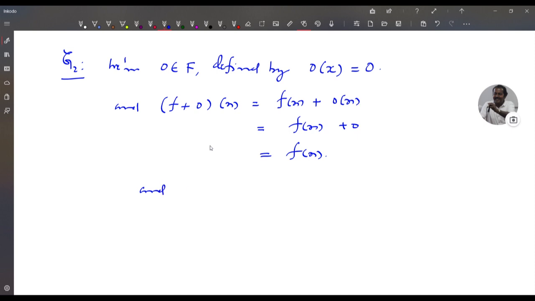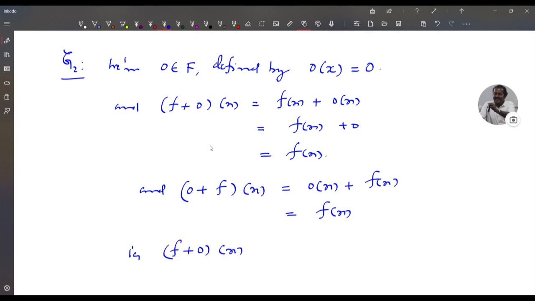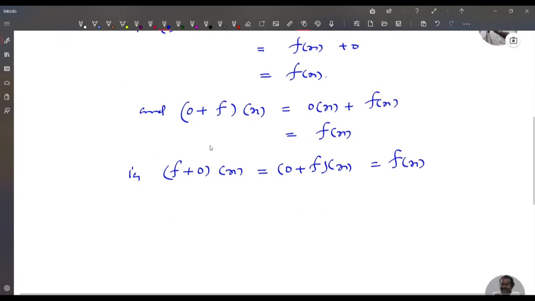And (0 + f)(x) equal to 0(x) + f(x). That is equal to f(x). That is (f + 0)(x) equal to (0 + f)(x) equal to f(x) for f in F. That is f + 0 equal to 0 + f equal to f.